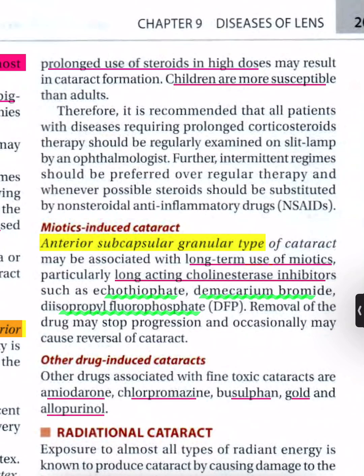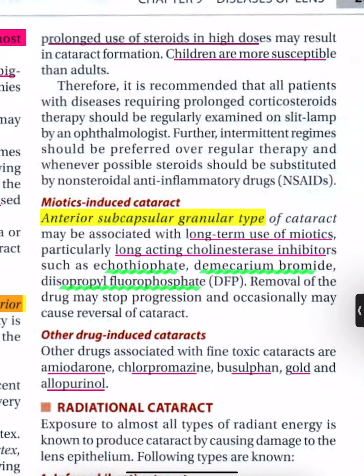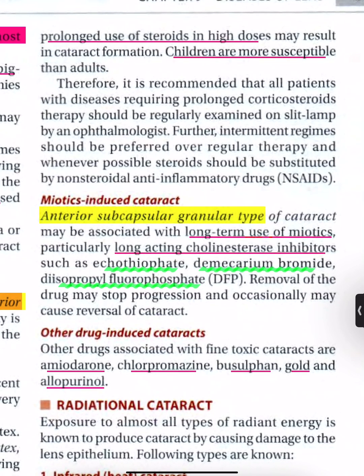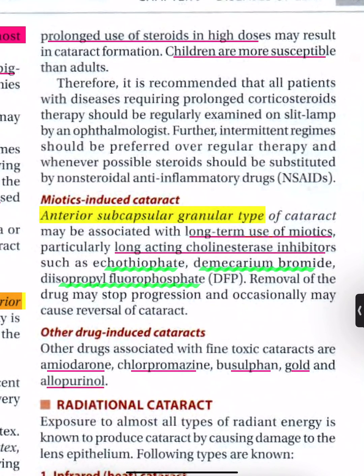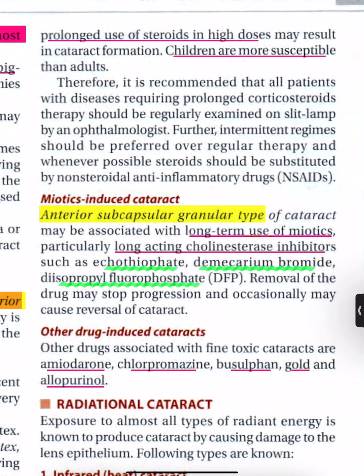Therefore, it is recommended that all patients with diseases requiring prolonged corticosteroid therapy should be regularly examined on slit lamp by an ophthalmologist. Further, intermittent regimes should be preferred over regular therapy, and whenever possible steroids should be substituted by nonsteroidal anti-inflammatory drugs, NSAIDs.